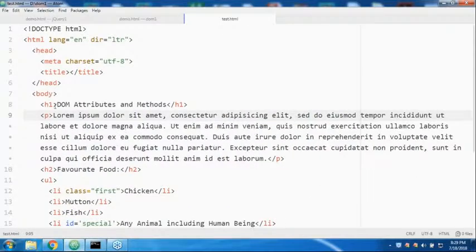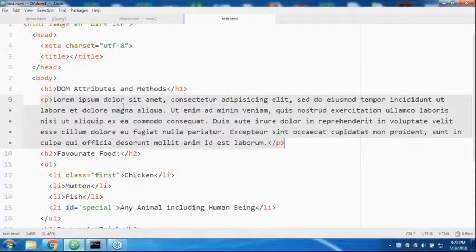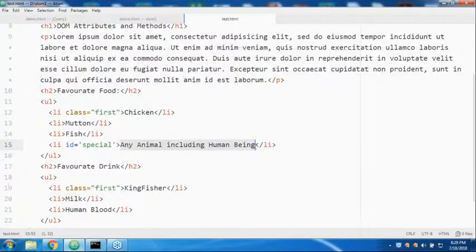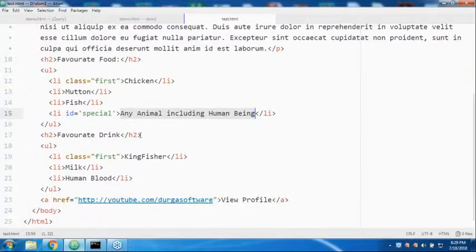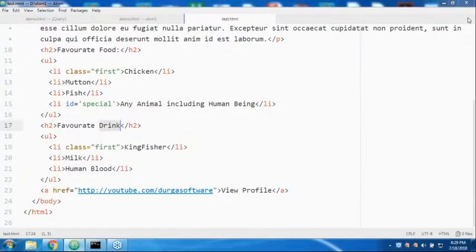Test. An H1 tag is there. After that, this is the paragraph we have: favorite food. Have you remembered? I already covered this example in the last session. Please confirm. Here, observe the favorite food. There is an unordered list: chicken, mutton, fish, any animal, including human being. Next, favorite drink.